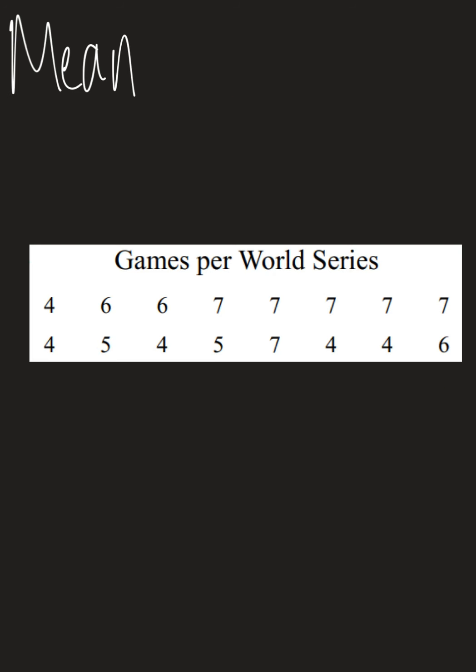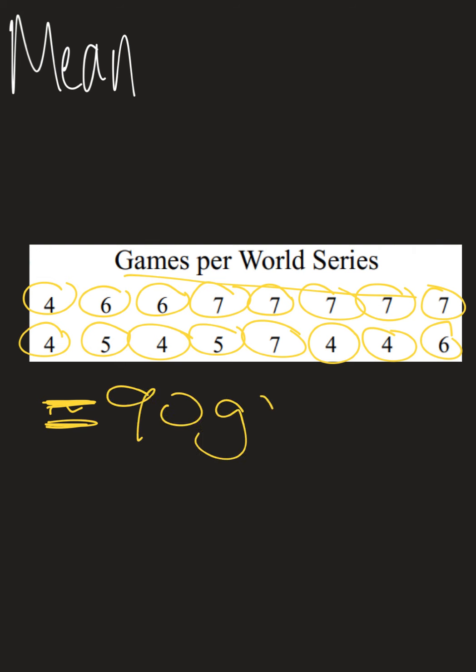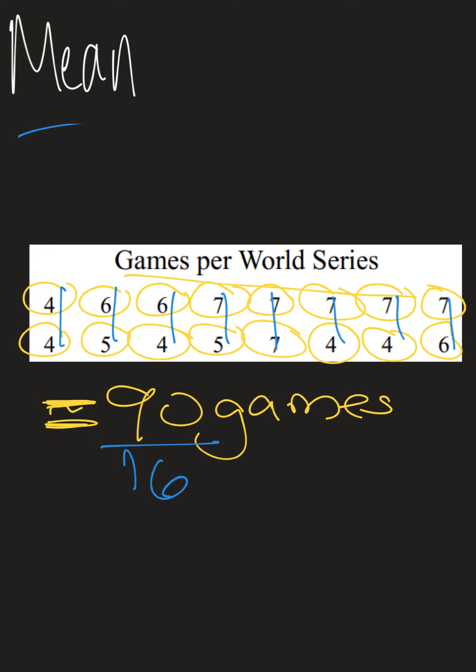For example, I have this number of games per World Series. I have already added these up, but you can feel free to use a calculator or especially write this down in your notes. When I add up all of these terms, I get 90 games, okay? 90 games in this mini World Series. So what I'm going to do now to find the mean is take that 90 and I have 2, 4, 6, 8, 10, 12, 14, 16. So I'm going to divide 90 by 16.